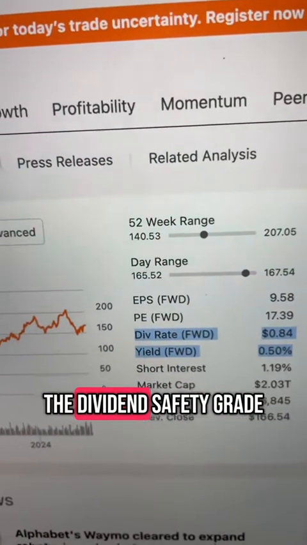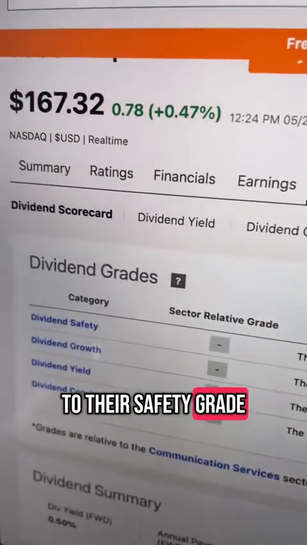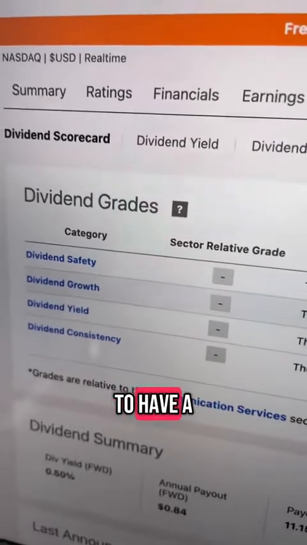But what about the dividend safety grade? If you click on dividends right here, it'll take you to their safety grade. And look at that, Google's dividend is too new to have a safety rating.